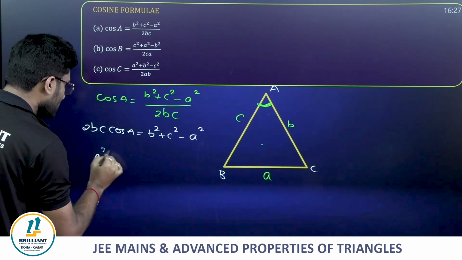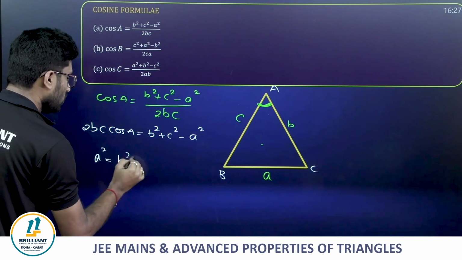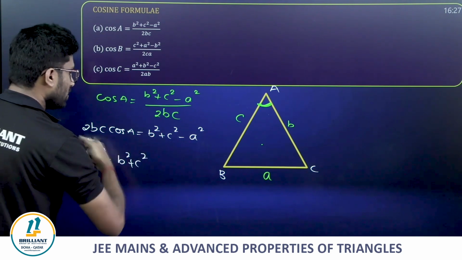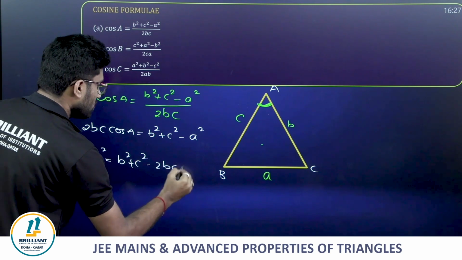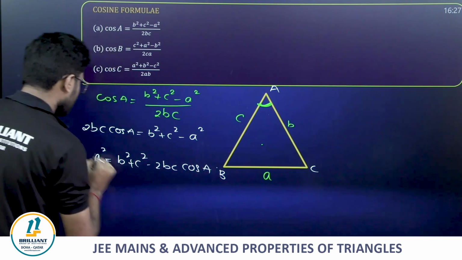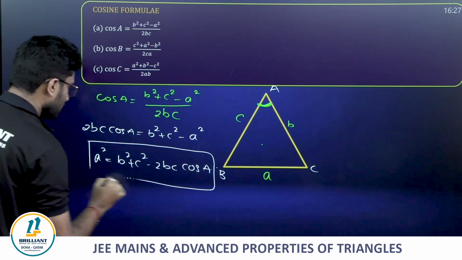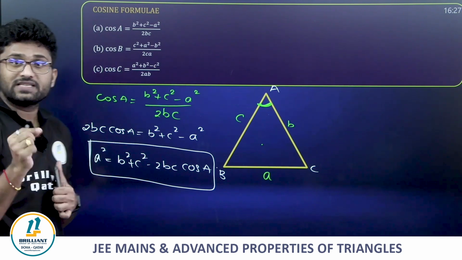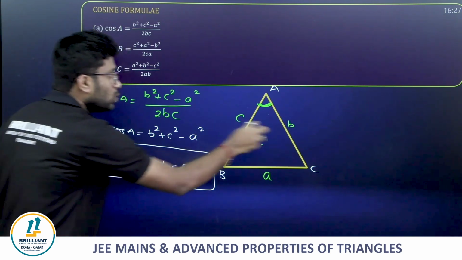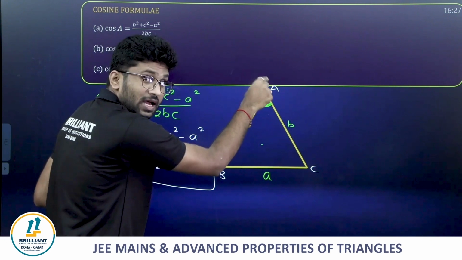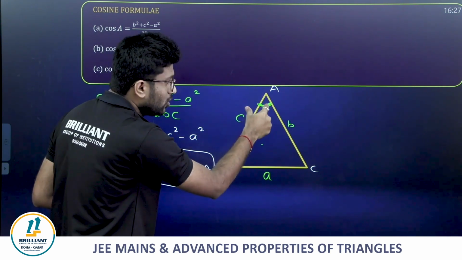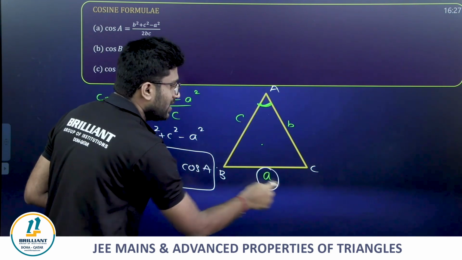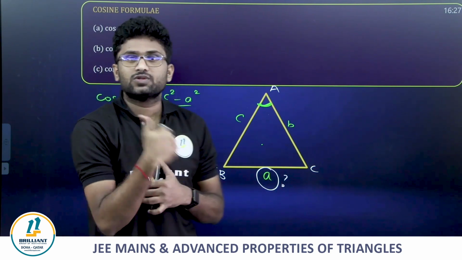From here we can easily get a square is equal to b square plus c square minus 2bc cos A. Guys, is this clear? When you know two sides and the included angle, then to get the third side, we use cosine rule.